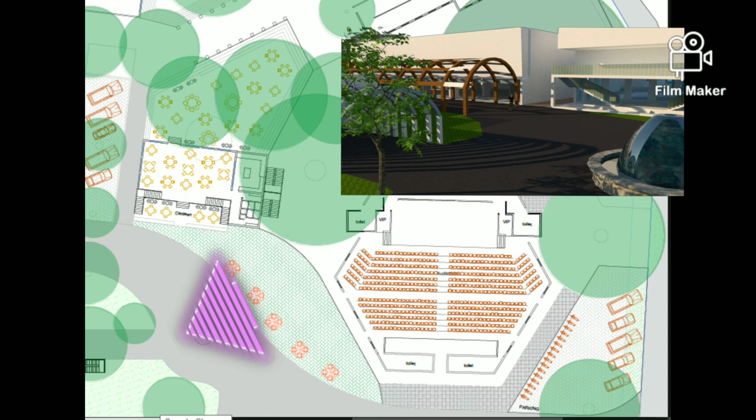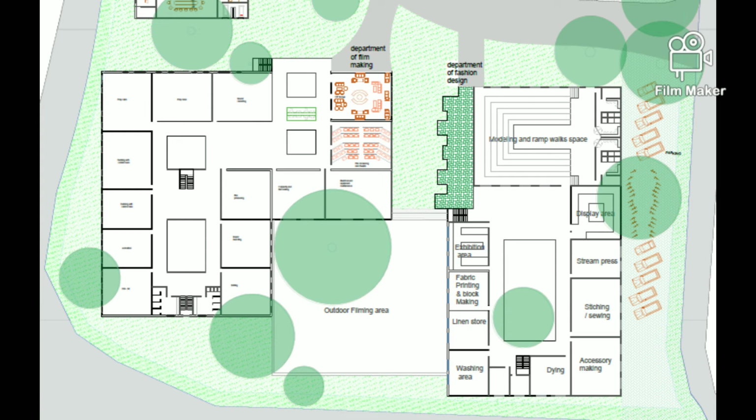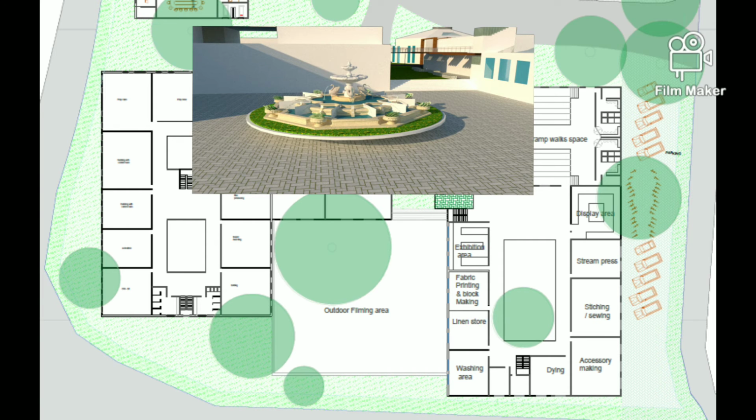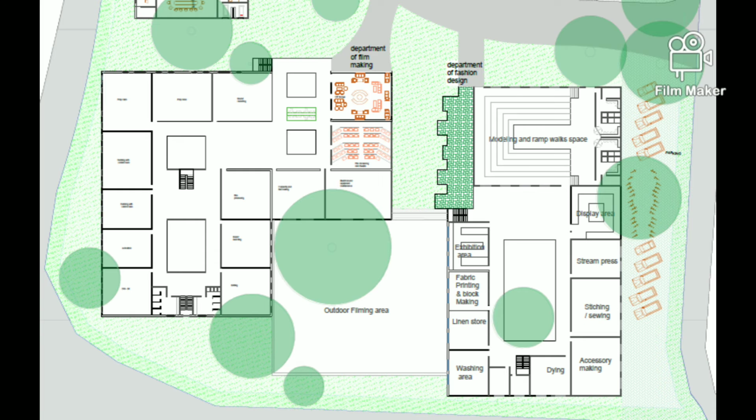This is the administration area. These two are the fashion and filmmaking departments. Between these two departments, I designed one open filmmaking space. For both departments, workshops and labs are designed at the ground floor.